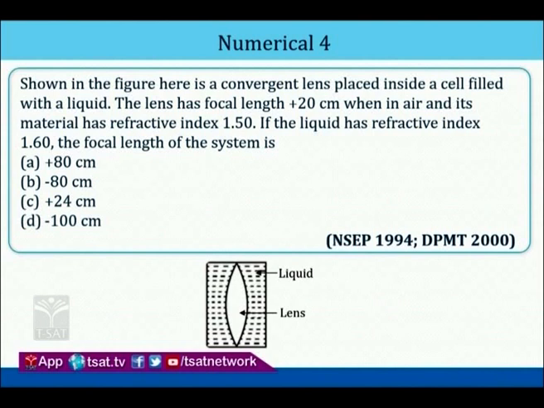this is one more important question. It is a previous question from a different examination. As shown in the figure, here is a convergent lens placed inside a cell filled with a liquid. The lens has a focal length of 20 centimeters in air and its material has a refractive index of 1.5. If the liquid has a refractive index of 1.6, find the focal length of the system.